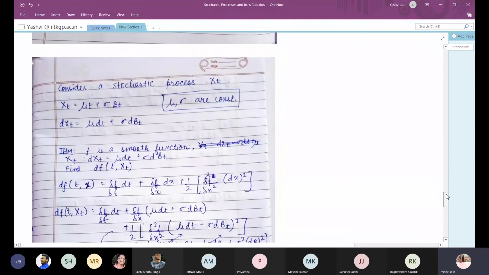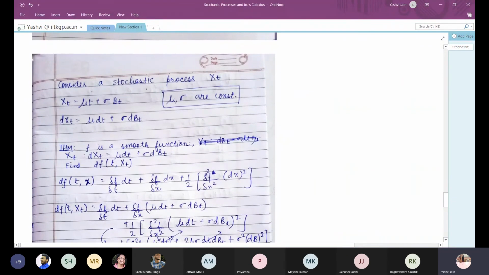Now in most stochastic processes that we use, we are given a value of x which is equal to some constant times time plus some constant times a stochastic process, because stochastic processes are used to model price, and general prices which we see are increasing over time, and then they follow a stochastic process.